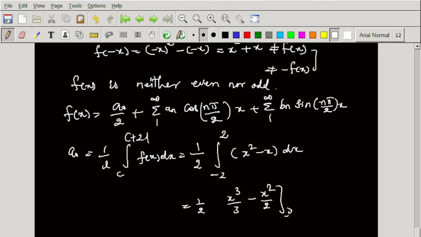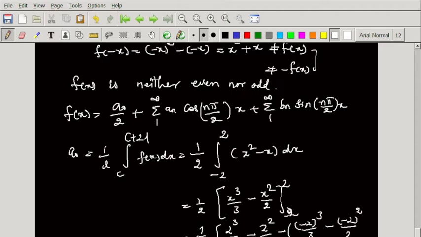So substitute minus 2 to 2. So here 1 by 2. We apply the 2 here, upper limit, 2 power 3 by 3 minus 2 square by 2, minus, apply the lower limit, minus 2 power 3 dividing by 3 minus 2 power 2 dividing by 2. So it is nothing but when it is upper limit, I am substituting 2, and in between applying the lower limit, minus 2 in the place of x.